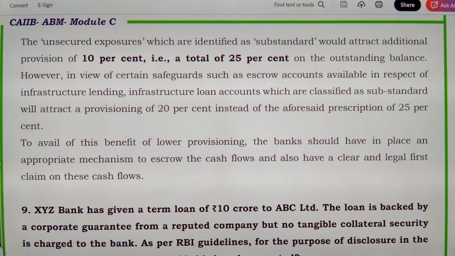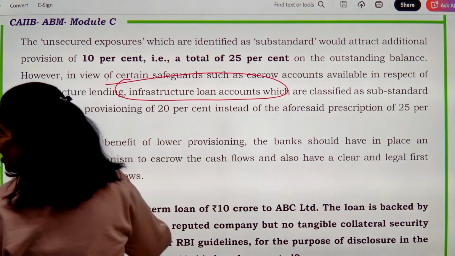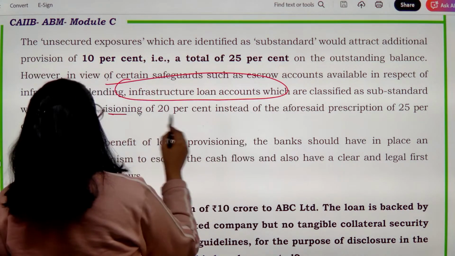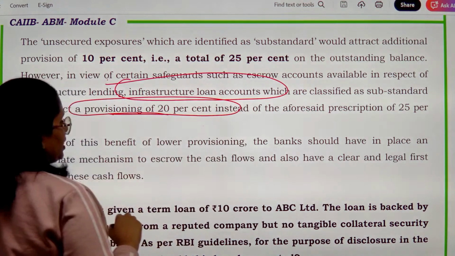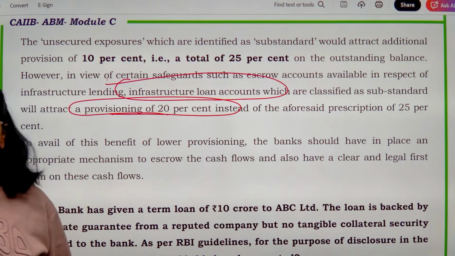Now if it would have been an infrastructure loan, अगर ये एक infrastructure loan होता which would have been classified as your substandard asset, तब हम क्या provisioning लगाते? ये वाली. तब हम क्या provisioning लगाते? ये वाली.